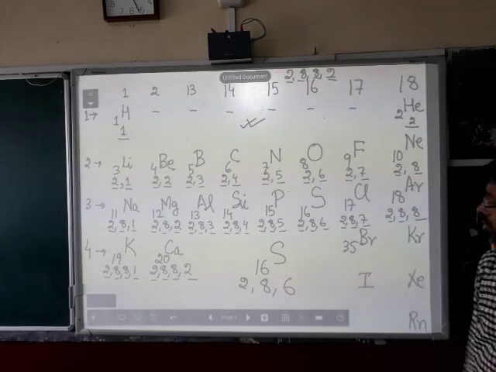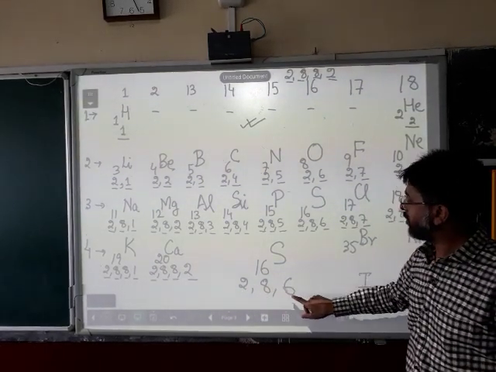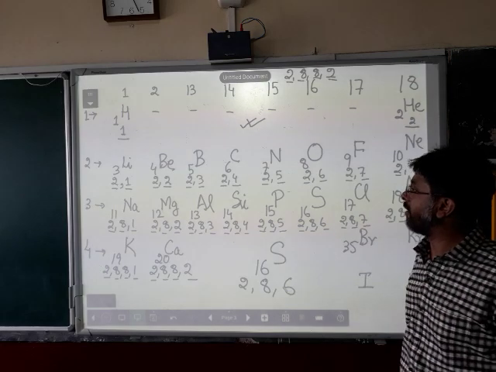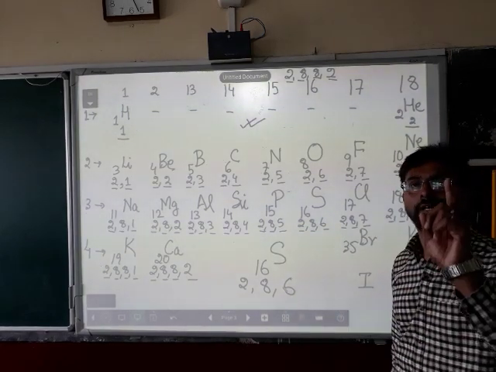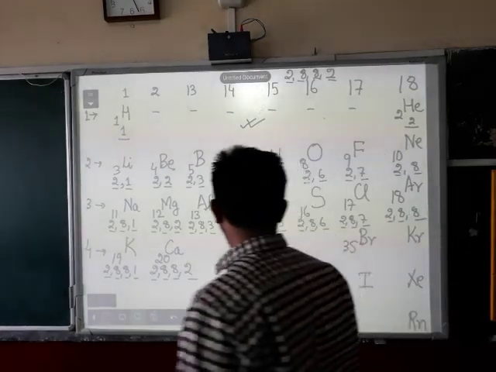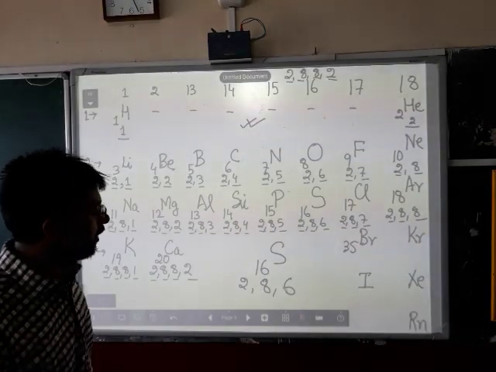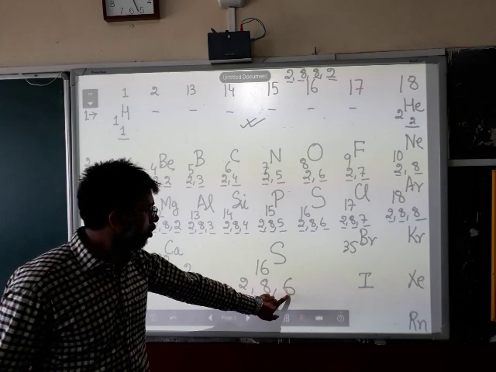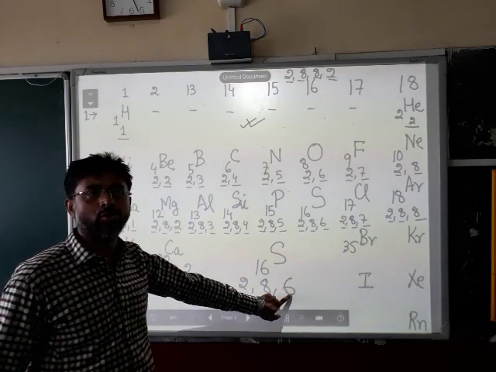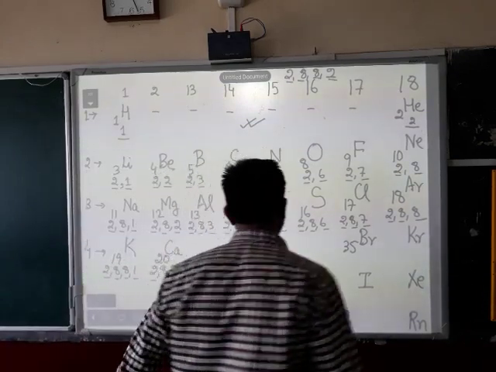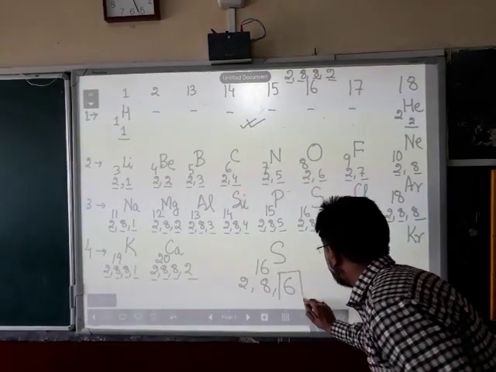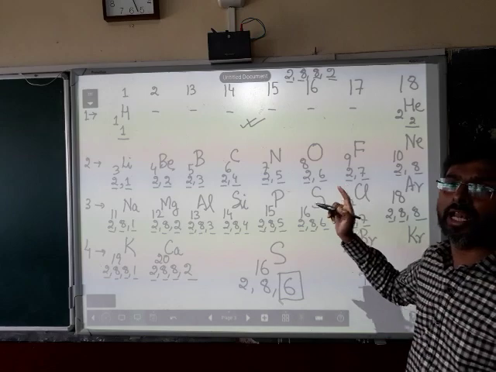There are 3 shells. So if there are 3 shells, it means this element sulfur belongs to the third period. Number of shells tells us the period. Now, after that, you look at the final shell, the third shell. The outermost shell has 6 electrons. So, if the outermost shell has 6 electrons, then this number of electrons in the outermost shell tells us the group to which the element belongs.